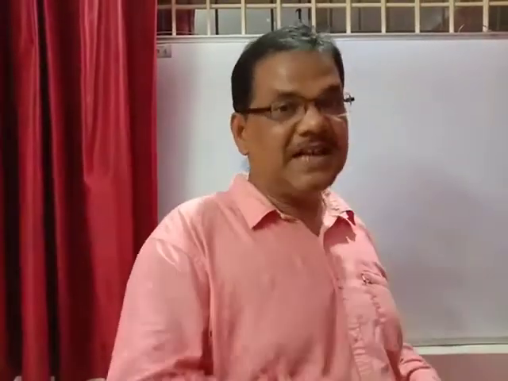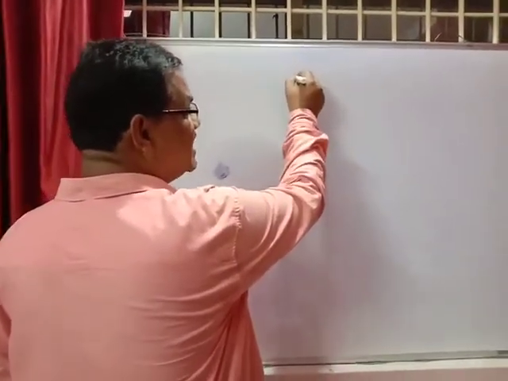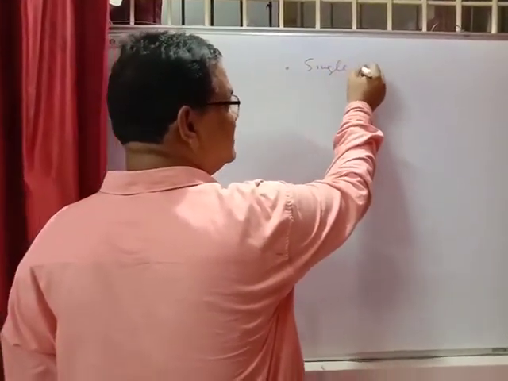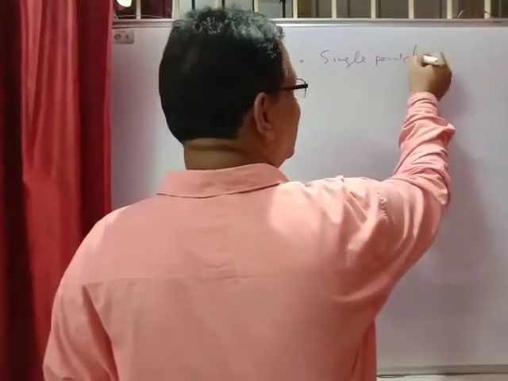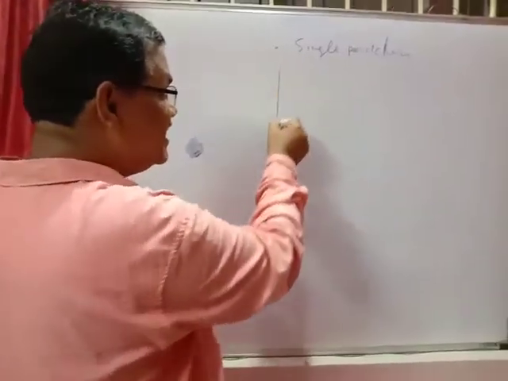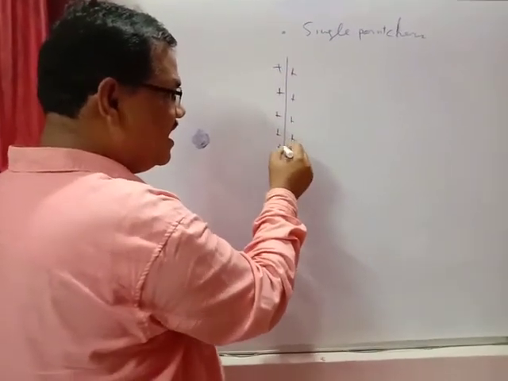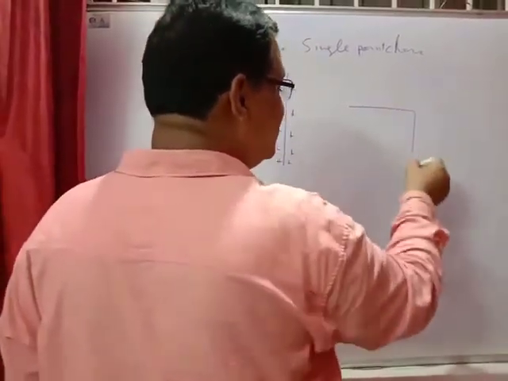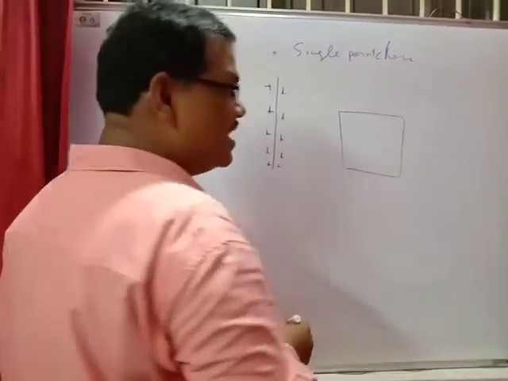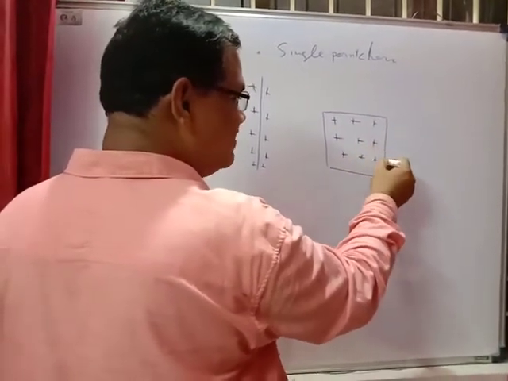Another thing is that whenever you are finding the electric field intensity at a particular point due to different charge distributions, the charge may be in isolated form, that is, due to a single point charge, or the charge may be distributed in different forms. It may be the linear form, or it may be distributed in a two-dimensional form, a laminar sheet form, because a sheet may be charged.